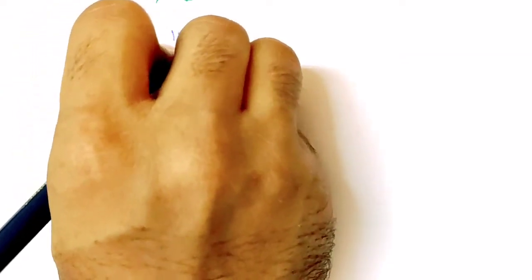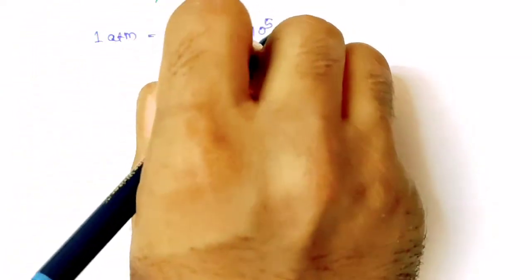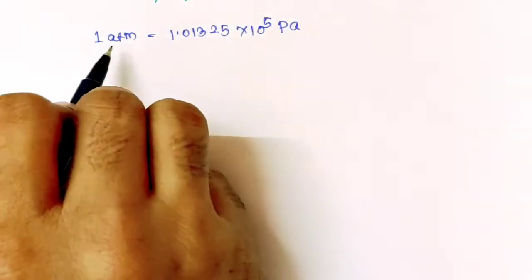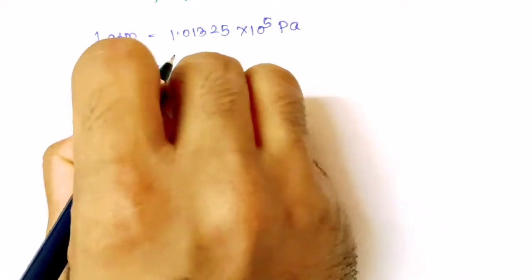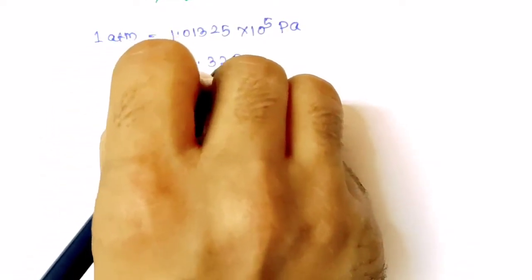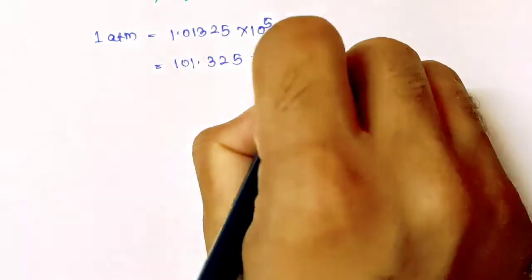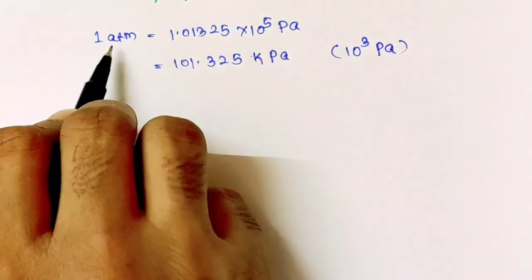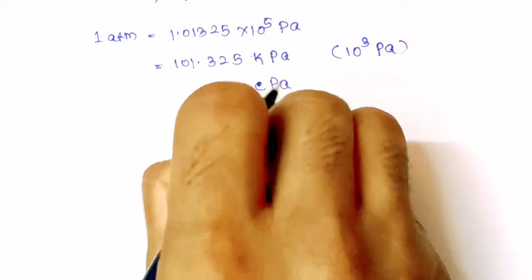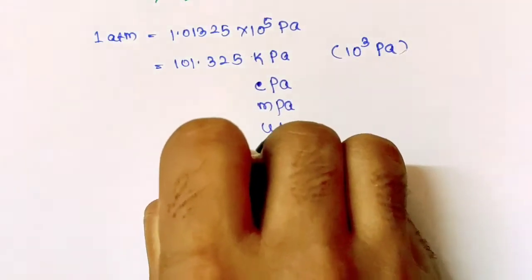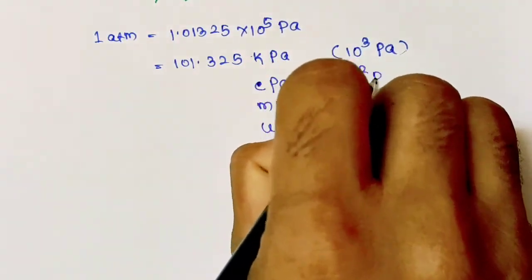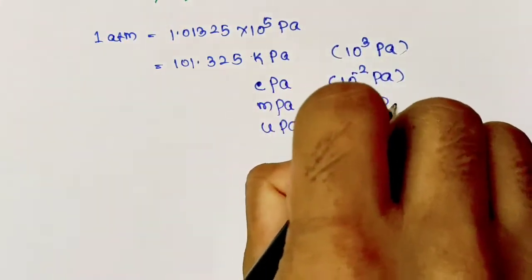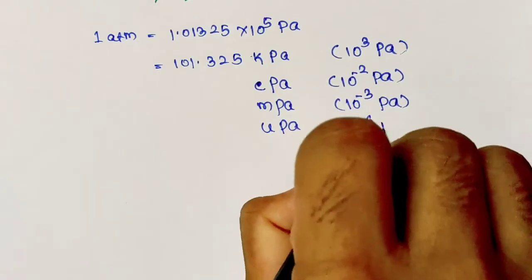Now let us see some more atmosphere conversions. We have 1 atmosphere equals 1.01325 into 10 to the power 5 Pascal. Now you can express atmosphere in units of kilopascal. So that will be 101.325 kilopascal. Kilopascal means 10 to the power 3 Pascal. In a similar way, you can express atmosphere in units of centipascal, millipascal, micropascal. Centipascal means 10 to the power minus 2 Pascal. Millipascal means 10 to the power minus 3 Pascal. Micropascal means 10 to the power minus 6 Pascal.